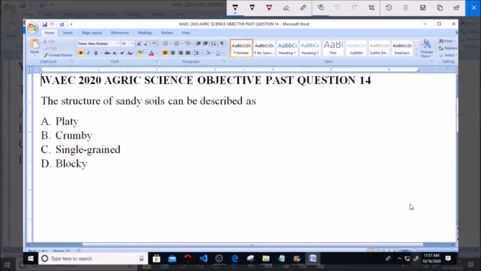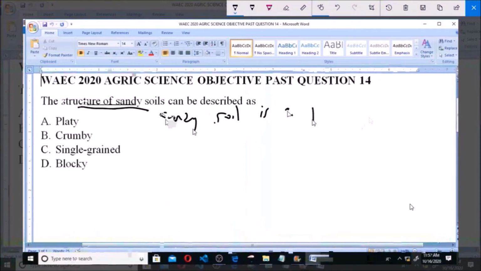Hello and welcome. This is WAEC 2020 Agric Science Objective Past Question 14. The structure of sandy soils can be described as A. platy, B. crumbly, C. single-grained, D. blocky. So what we are looking at here is the soil structure of sandy soil, and of course sandy soil